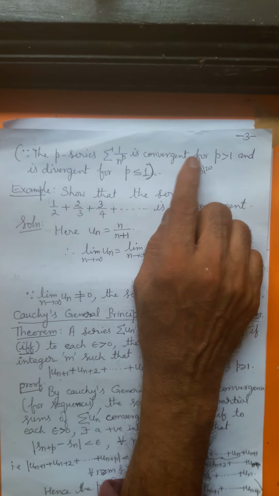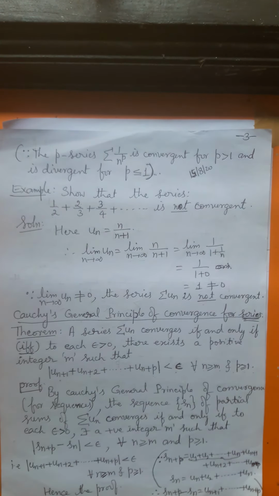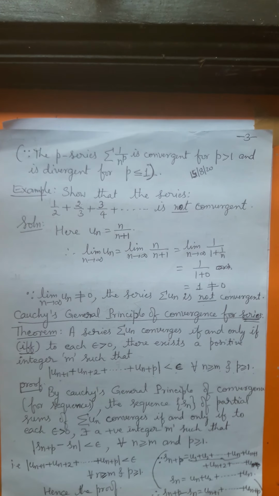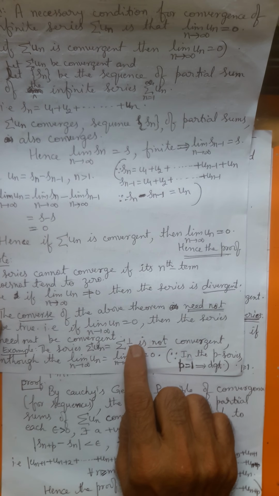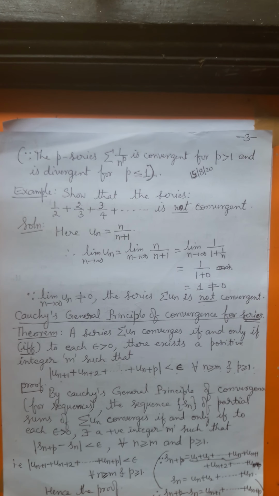This is convergent for p greater than 1 and divergent for p less than or equal to 1. In your sigma 1 by n series, the p value is 1. When p is equal to 1, the series is divergent.